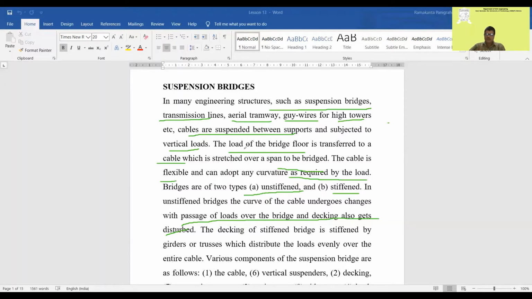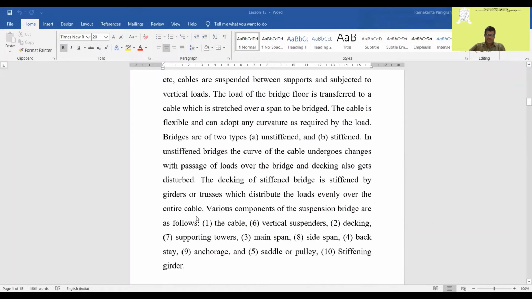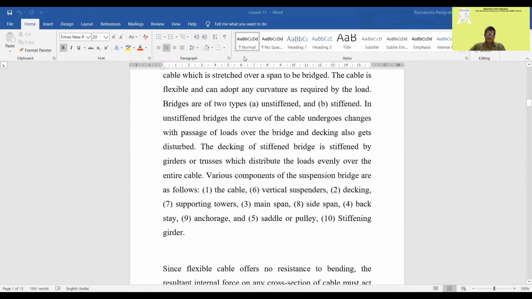Let us go to the various components. What are the various components of these bridges? One is the cable, which you have seen now. Second is vertical suspenders. Then the deck slab, supporting towers, main span, side span, back stay, anchorage, pulley, and stiffening girder.